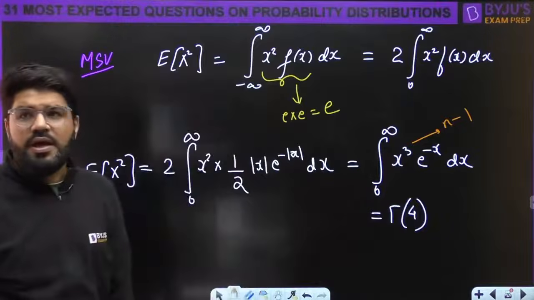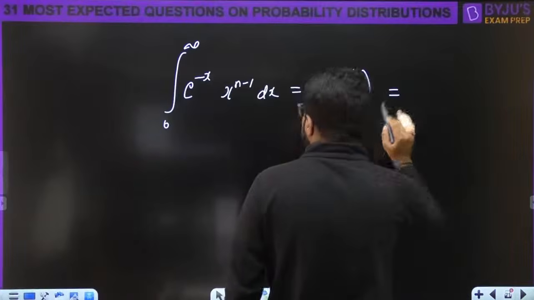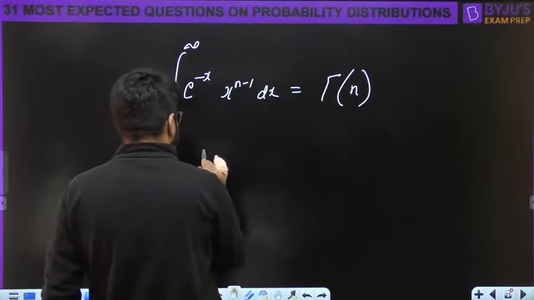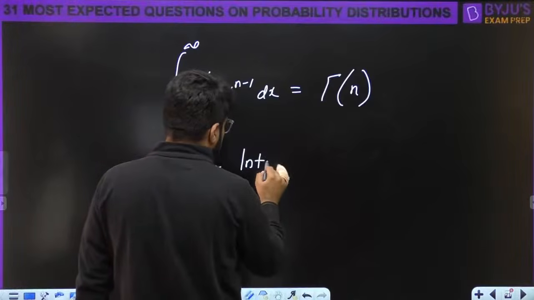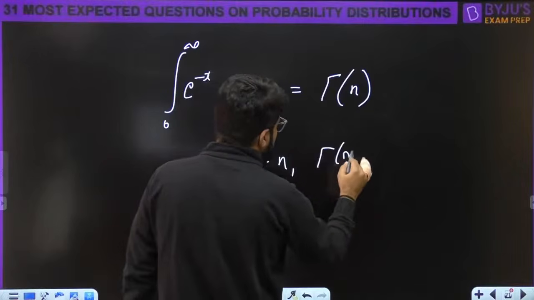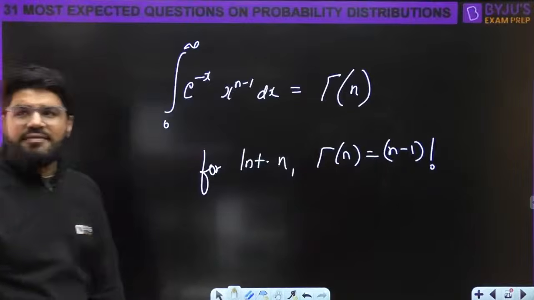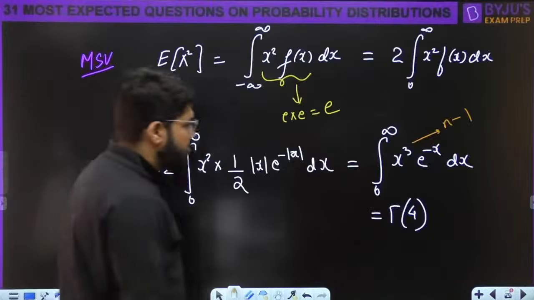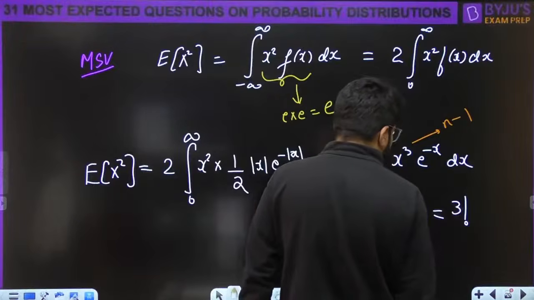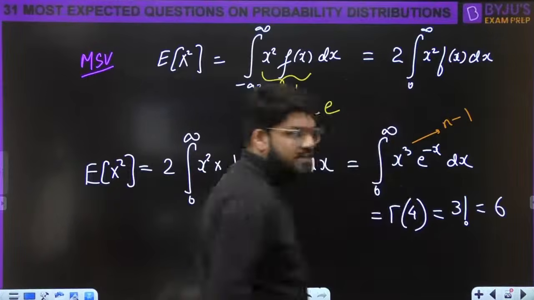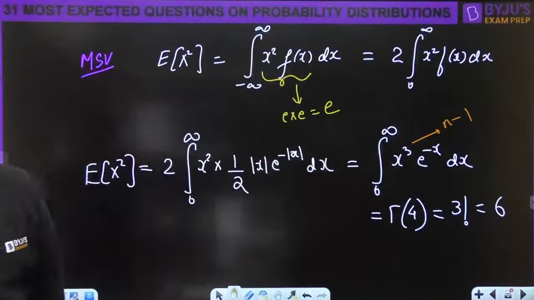What is the value of gamma n for integral values of n? For any integer n, gamma n is given by factorial n minus 1. So this is gamma 4, and 4 is an integer. So its value should be 3 factorial, and that is equal to 6. So this can be simplified directly using the gamma function of integration.